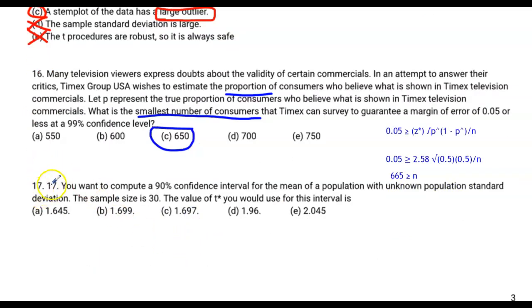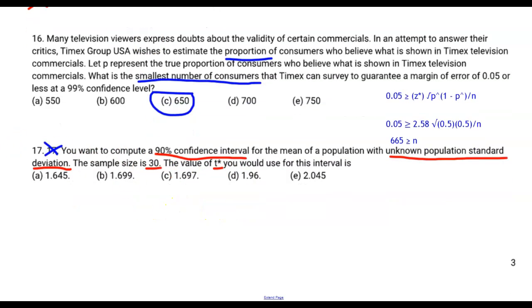Moving on to question 17, or question 1717, if you don't copy edit your materials, you want to compute a 90% confidence interval for the mean of a population with unknown population standard deviation. Unknown population standard deviation means you're going to be using a t, and proof positive, you're going to be using t. If the sample size is 30, the degrees of freedom is 29, which means we're going to bring over the calculator and see what it says.